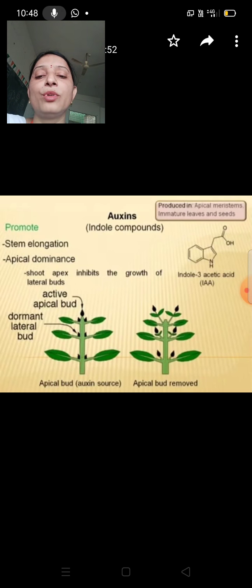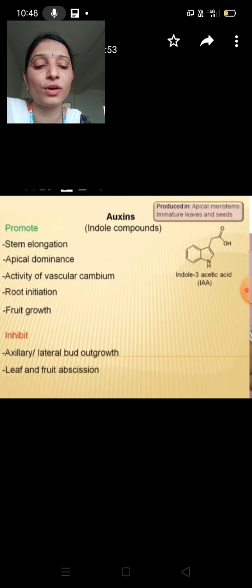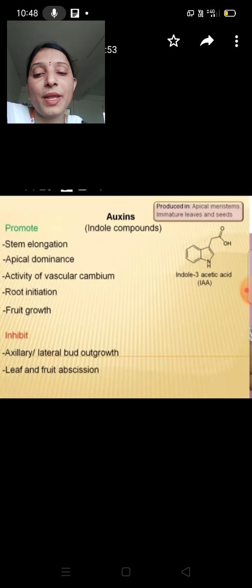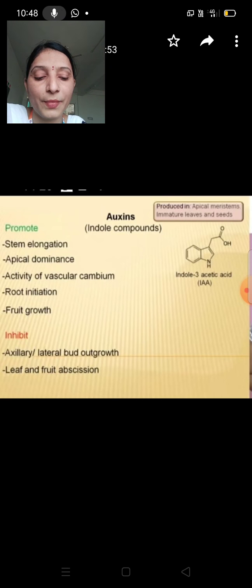So next, promote. The auxins promote stem elongation, apical dominance, and activity of vascular cambium. Abscission. The auxins promote abscission. Abscission means shedding of older leaves and fruits. Vascular cambium, they promote the activity of vascular cambium. So they produce secondary xylem as well as phloem and cell thickening of the stem. Auxins help in root initiation and also help in fruit growth.